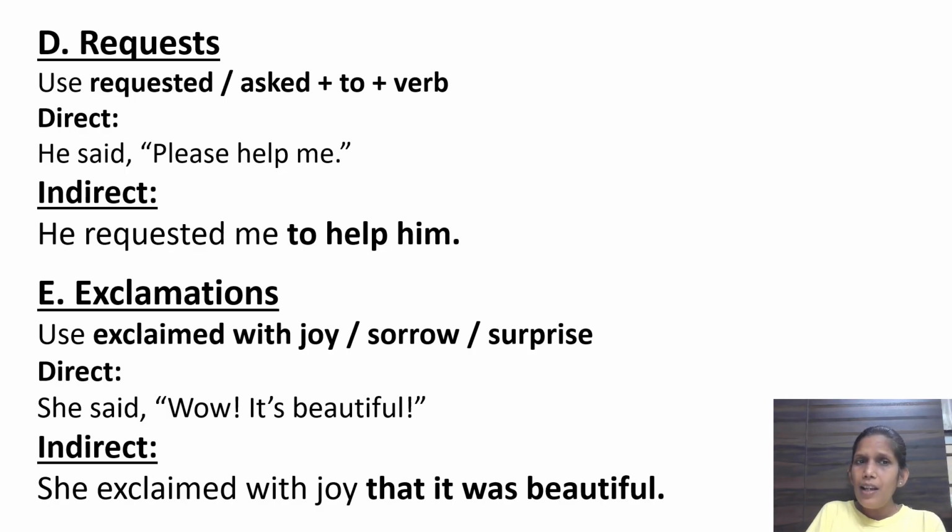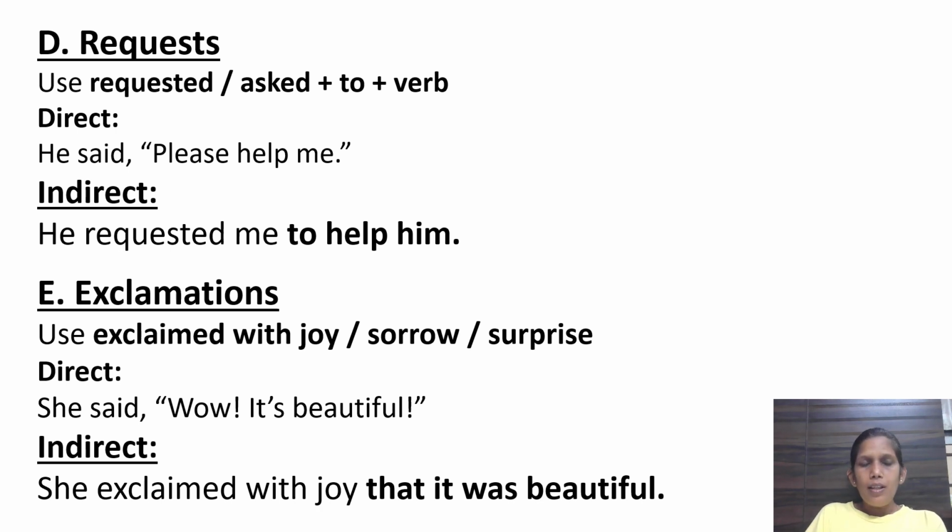Please क्या आता है? Request, right? So he requested me to help him. Okay. Again, the sentence would be in the past tense. ठीक है? Change the tense as it was in present tense. So you have to change into past tense. Tenses change. Okay. Remember rule.